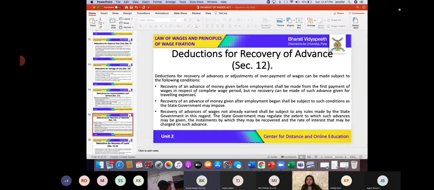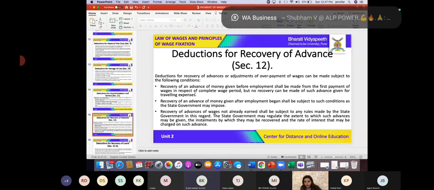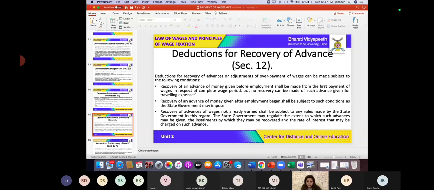For example, say an advance of 5,000 rupees was taken by an employee from the employer. Then obviously the employer will have a right to that 5,000 rupees. Correct?